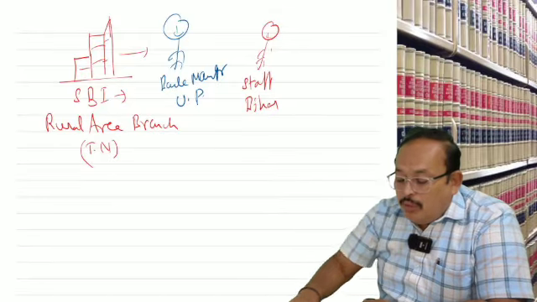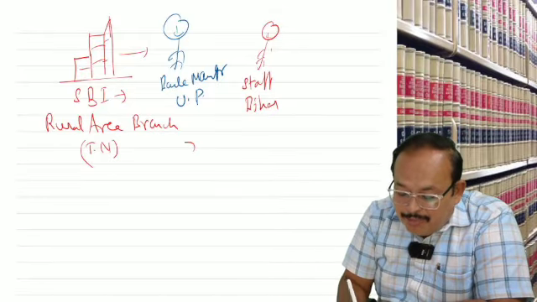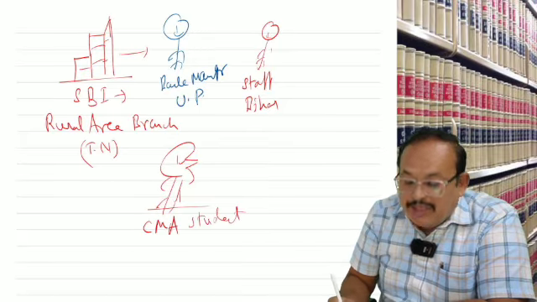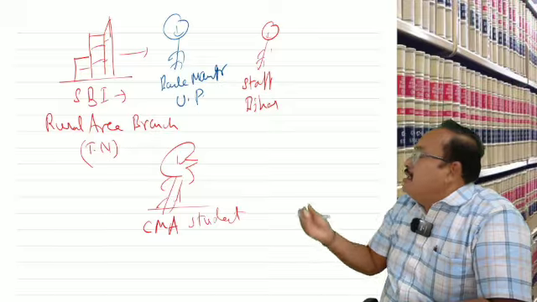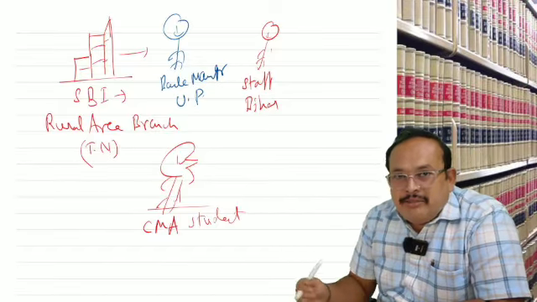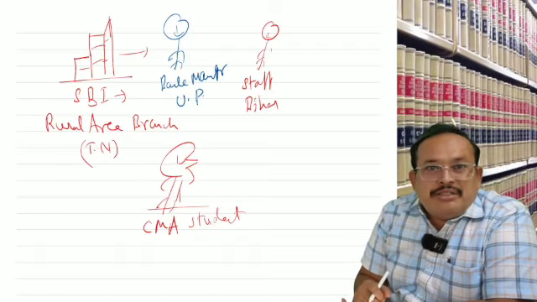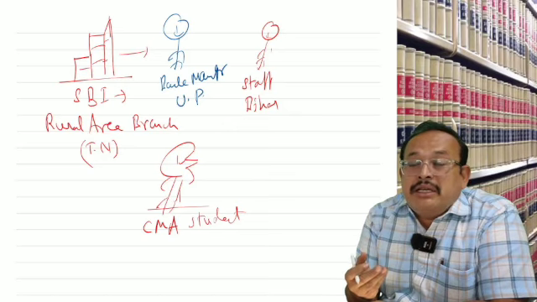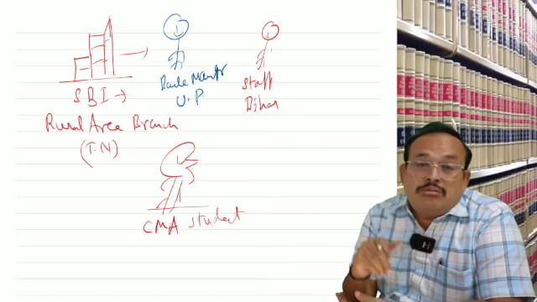Then one dynamic CMA student saw him and said, hey, come here. He went there. What, manager, what do you want? He replied, see, in my branch there are no customers.